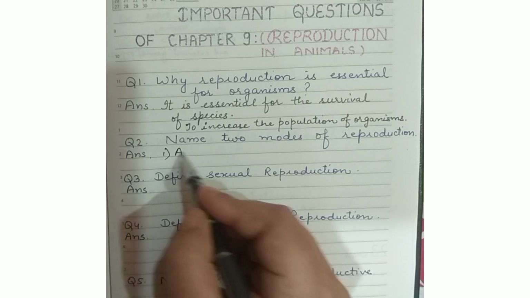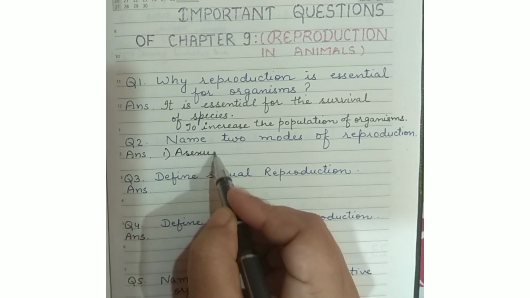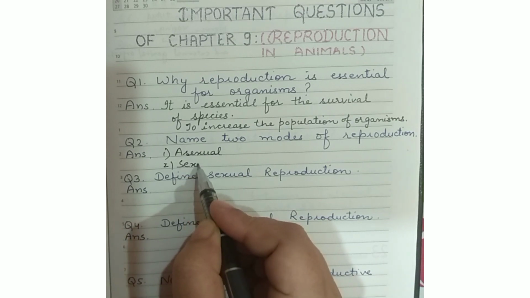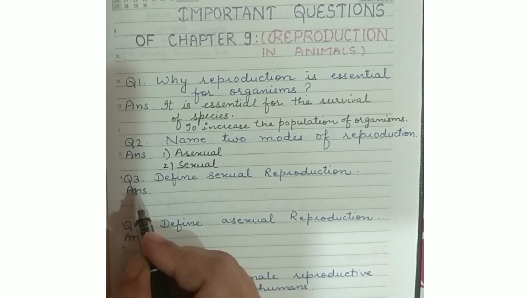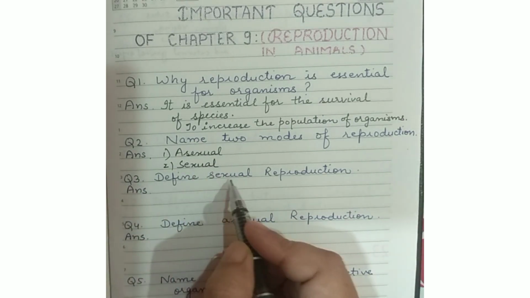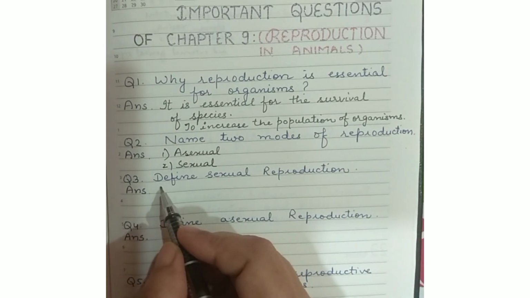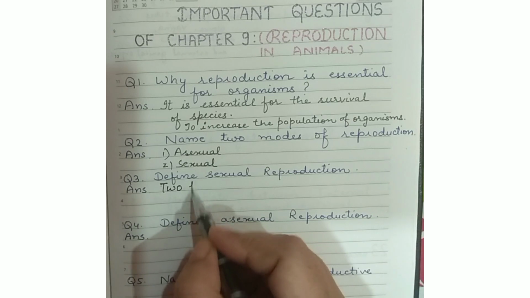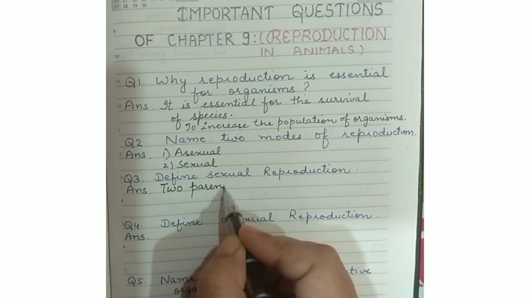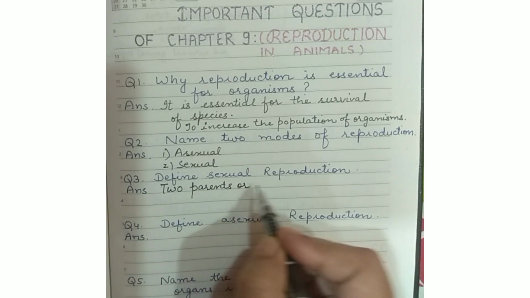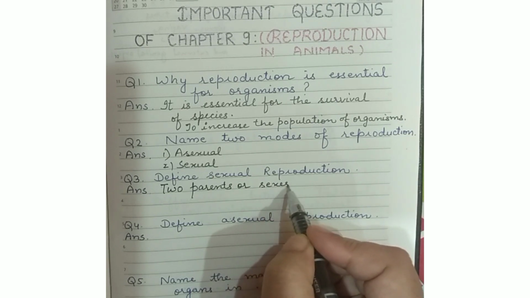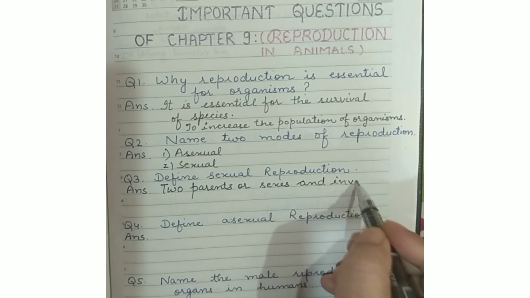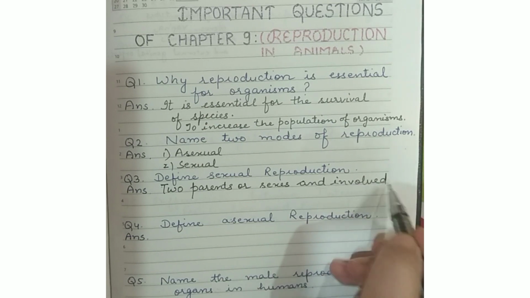Second answer is two modes of reproduction are first one asexual and second is sexual. Third question, define sexual reproduction. As the name indicates, sexual reproduction means two sexes or two parents are involved, having male and female sex.